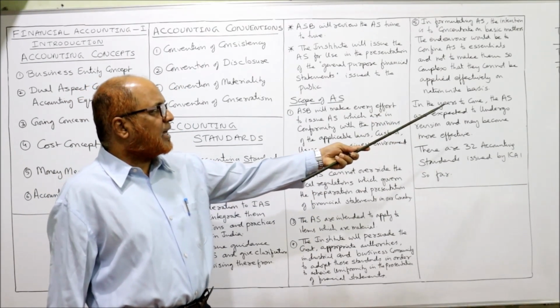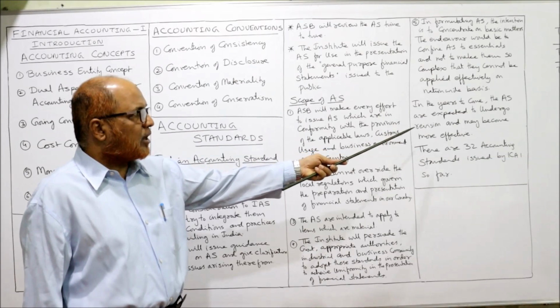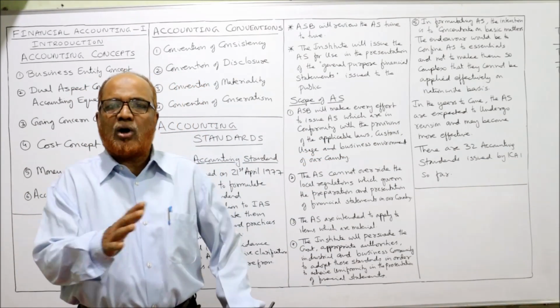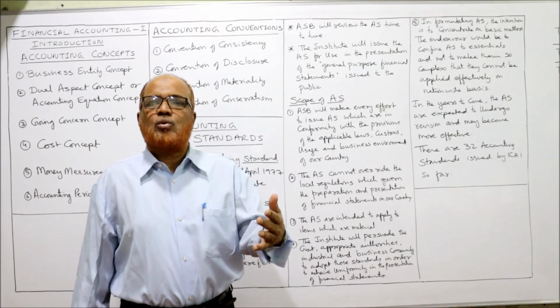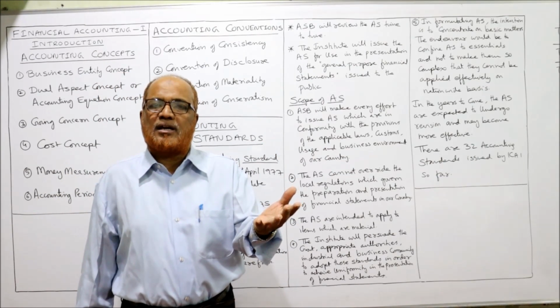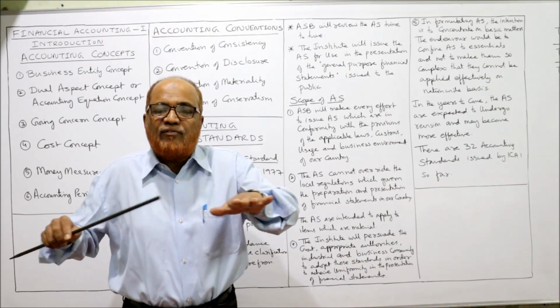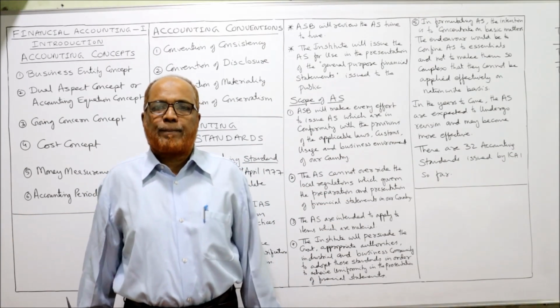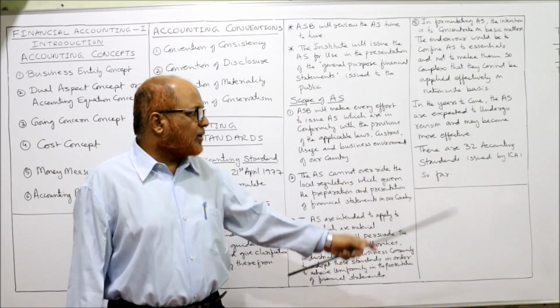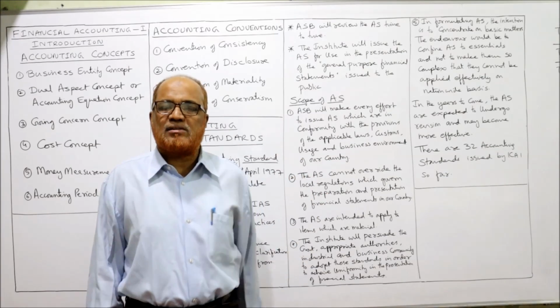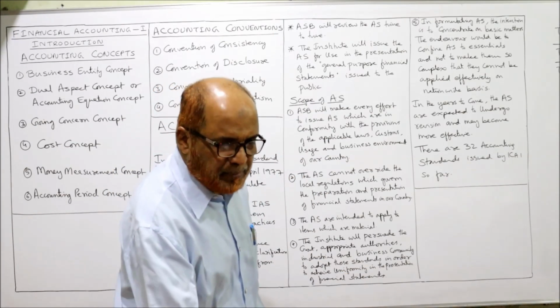Lastly, in the years to come, the accounting standards are expected to undergo revision and may become more effective. Still, research is going on. This is not the end. Research is still going on into how to make more and more accounting standards so that there will be uniformity in financial statements. Now, there are 32 accounting standards issued by ICAI so far. Till now, from 1977, 32 accounting standards have been issued.